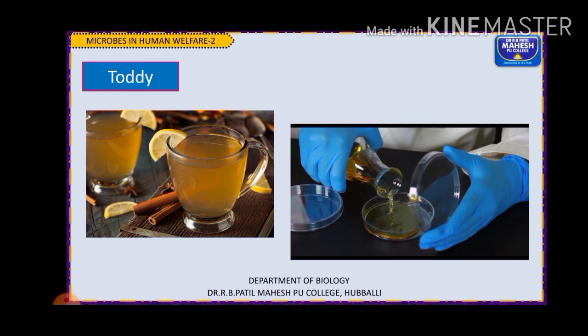You should know the different types of microorganisms. Microbes don't mean only bacteria. There are certain fungi, such as yeast, which are also microbes used in the process of fermentation.